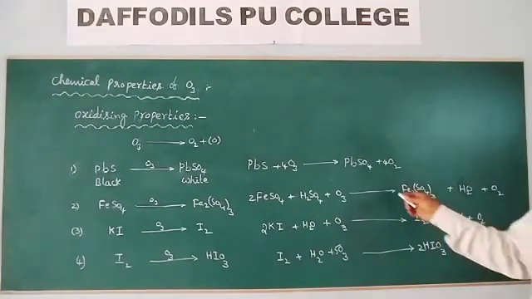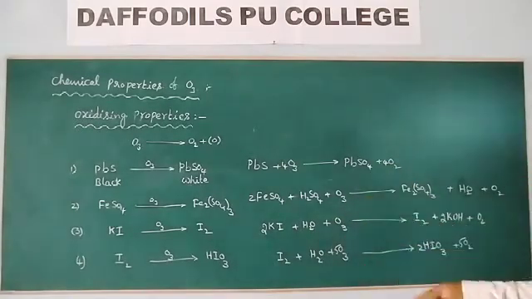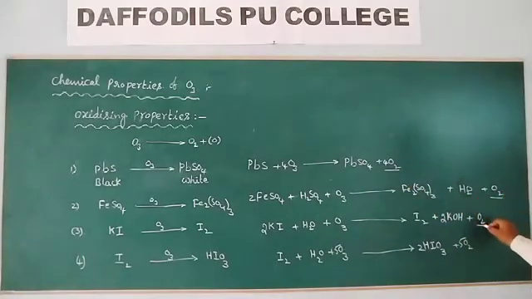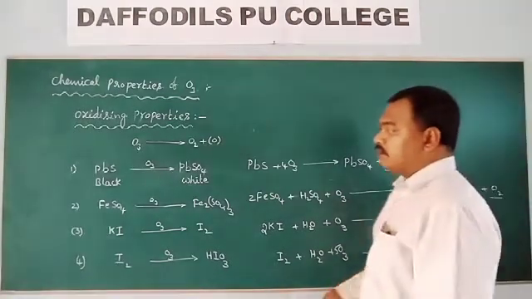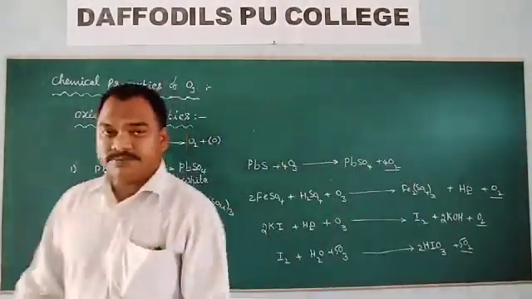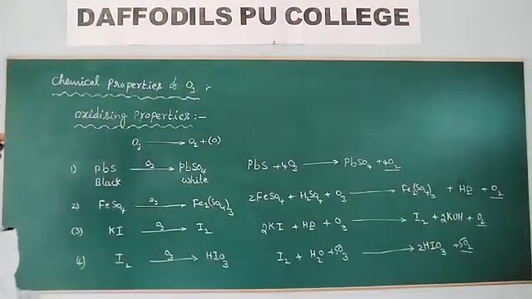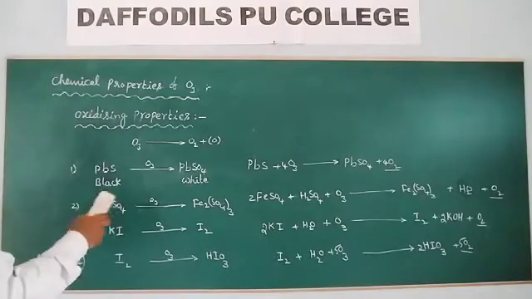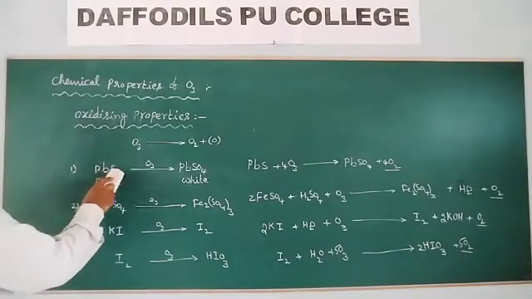Look at all these oxidation reactions of ozone. In all these oxidation reactions, oxygen is liberated. Now look at some more oxidation reactions of ozone.